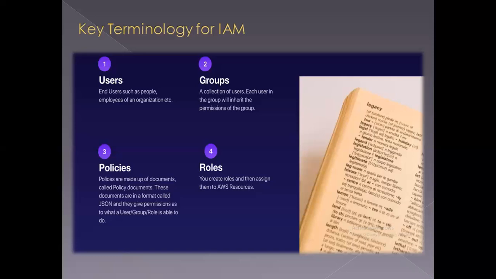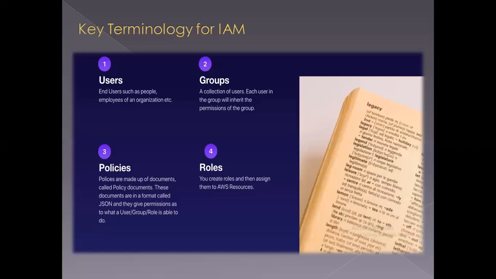On the contrary, if it's a CLI-based access, you're going to have something called access keys and secret access keys, right? Which you'll be sharing with your users, and they'll use those access keys and secret access keys to log into their accounts.